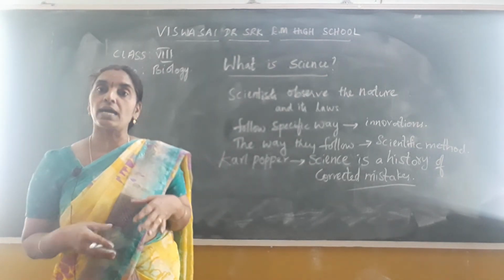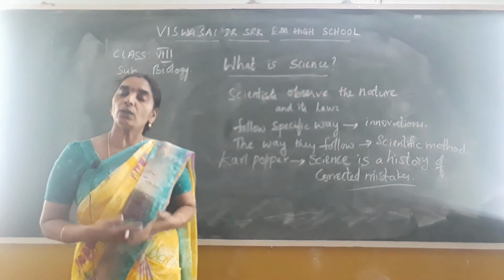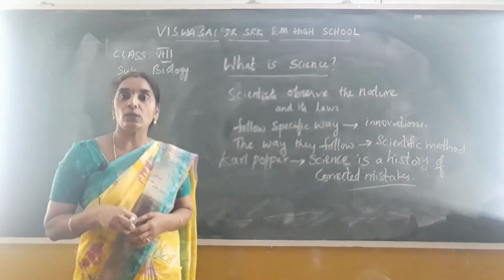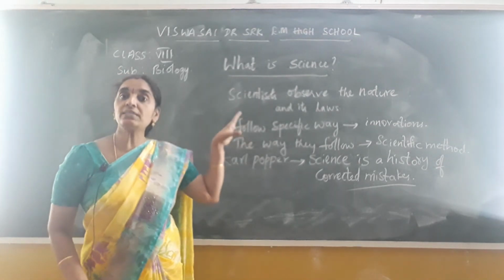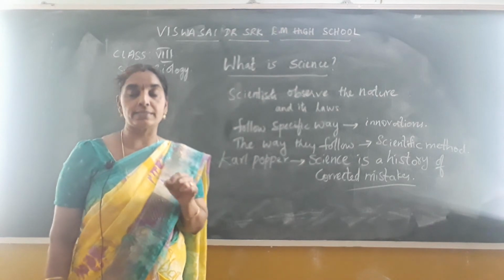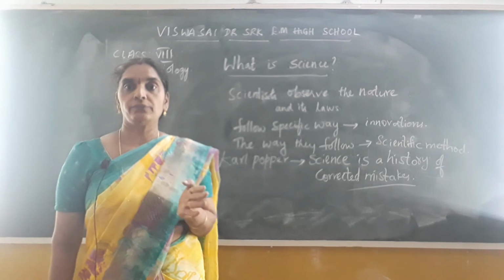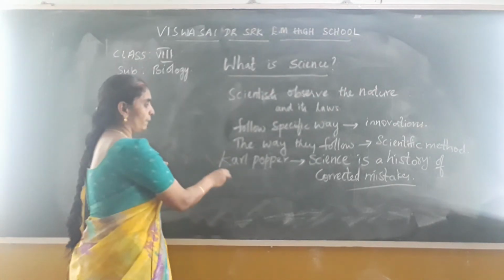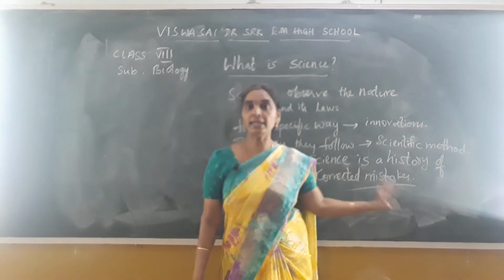So why do the stars appear only in the night? Why can they not be seen in the daytime? Questions like that may arise for you, and you try to find out the answers for many of them. But that is an ever changing process. Science, we can say, is not constant forever. It is changing from time to time. So from the words of Karl Popper, we can say that science is a history of corrected mistakes.